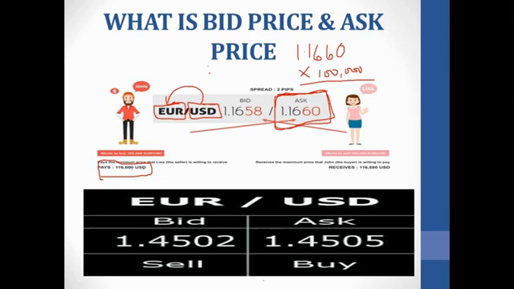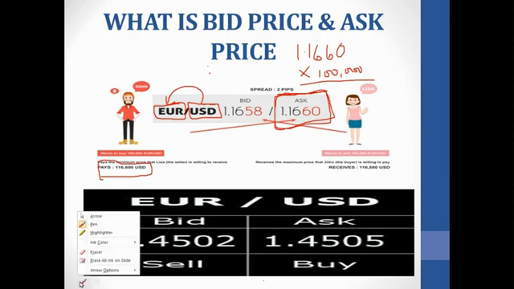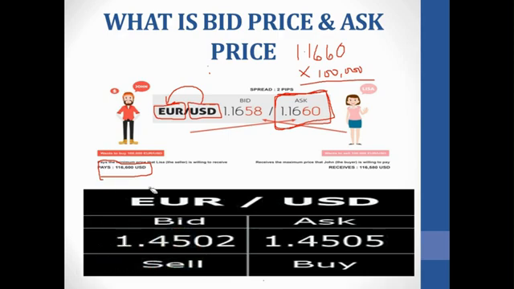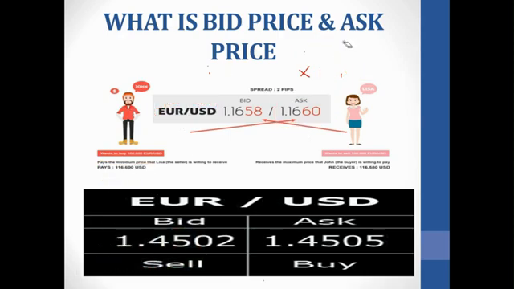So John is going to pay this amount to get 100,000 euro. This is basically what we mean by ask price: the price at which you are going to buy a particular currency.